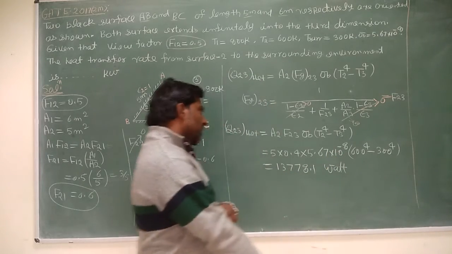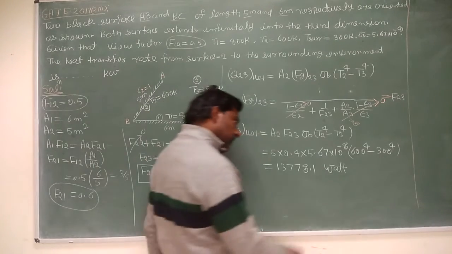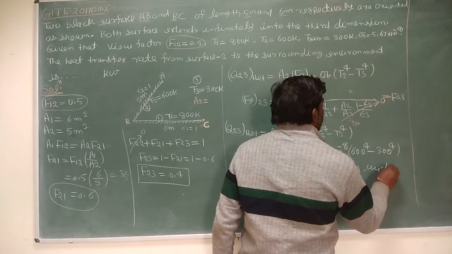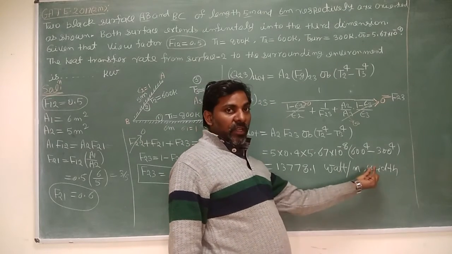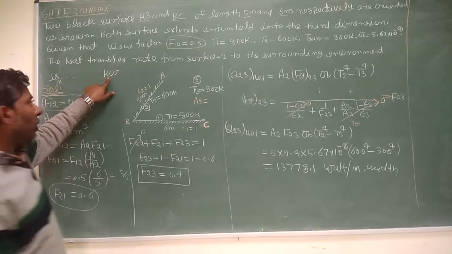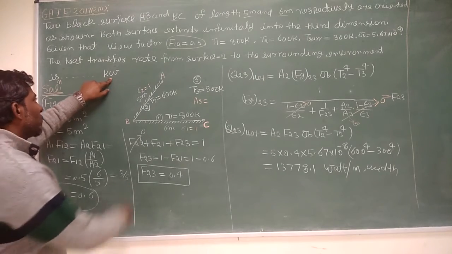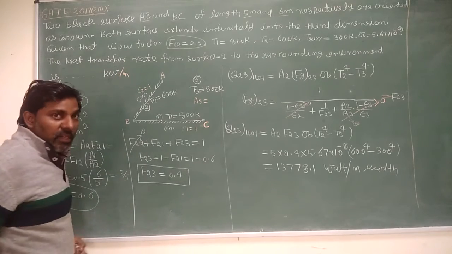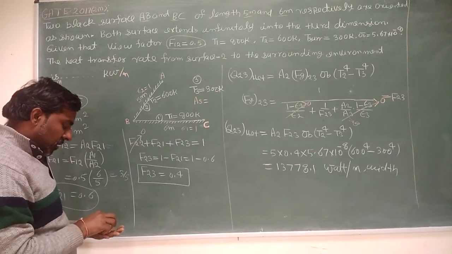One more thing, you have to see that you have taken per unit width. So this calculation is per meter width of the channel, the width of the plate. But he is asking in kilowatt. So there is a minor error in the question. It should be kilowatt per meter, but they have not told, so it can be understood.